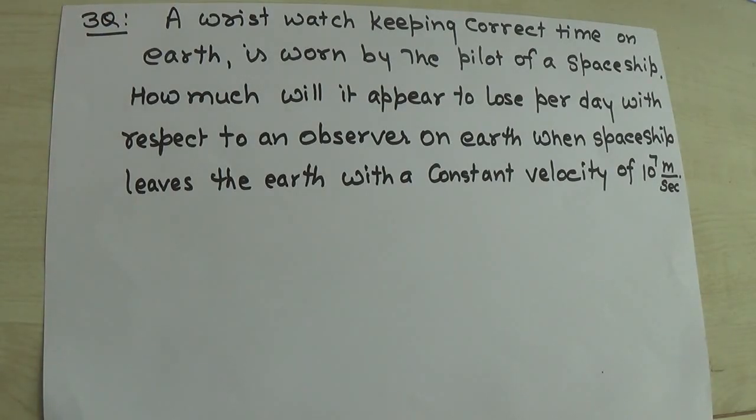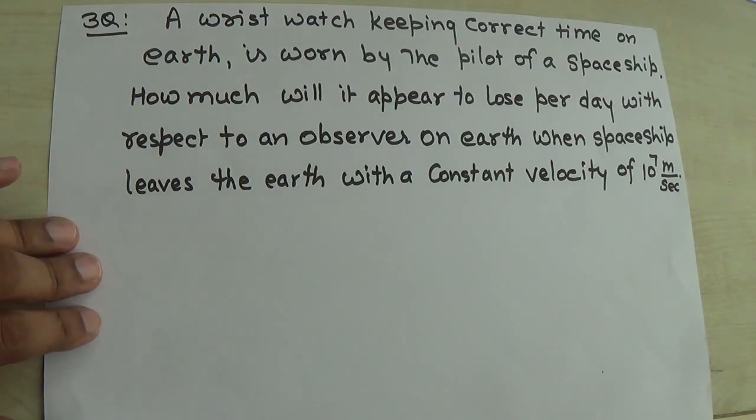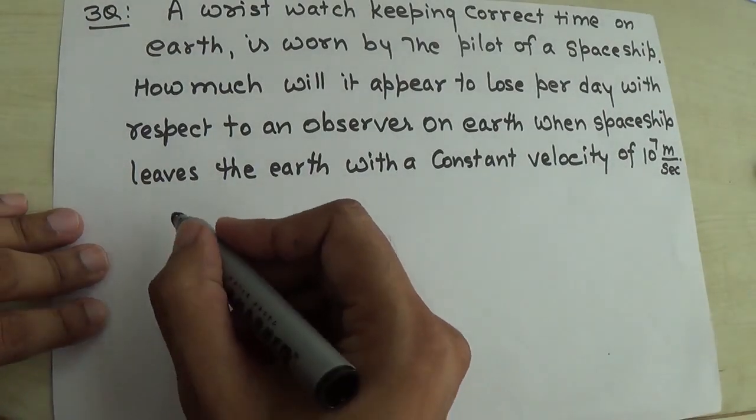The clock is in a moving frame and the time for that is 24 hours. How much does it differ for the rest observer? That we have to discuss in this particular example. So first of all, what is given.